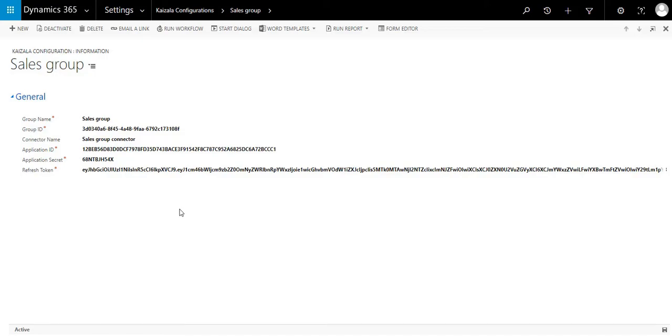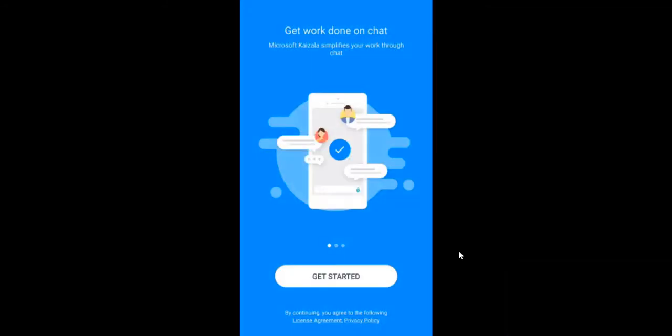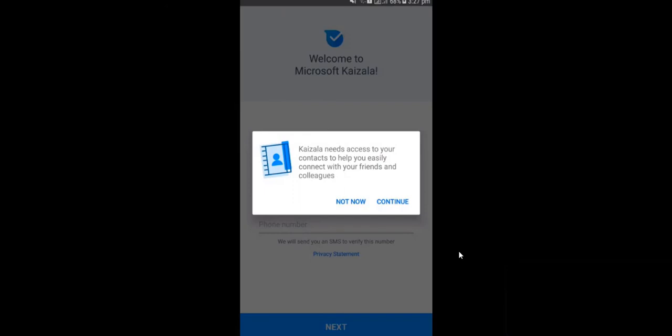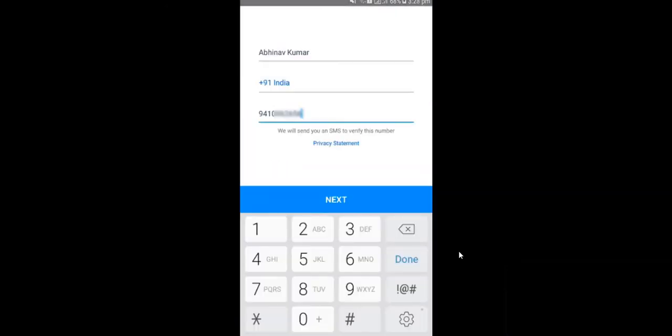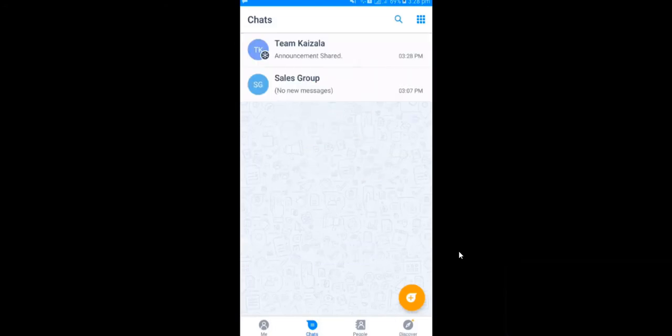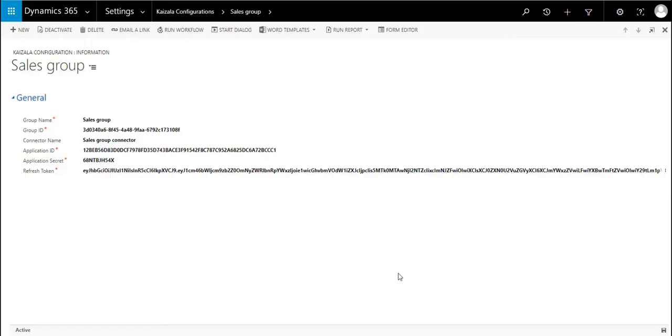Now move to the mobile part. So I'm showing the mobile application view here. First you have to install the Kaizala application from your app store, and after that configure it. Give the permissions which the app needs, give the name and the mobile number required to use this application, and after that verify your number. Now as you can see here, the sales group which I created in the CRM is there, and the members are already there.